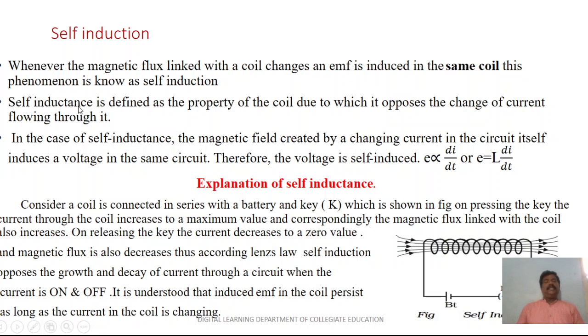These three things are very important in this topic. The coil which stores the magnetic field in the form of energy is called an inductor.